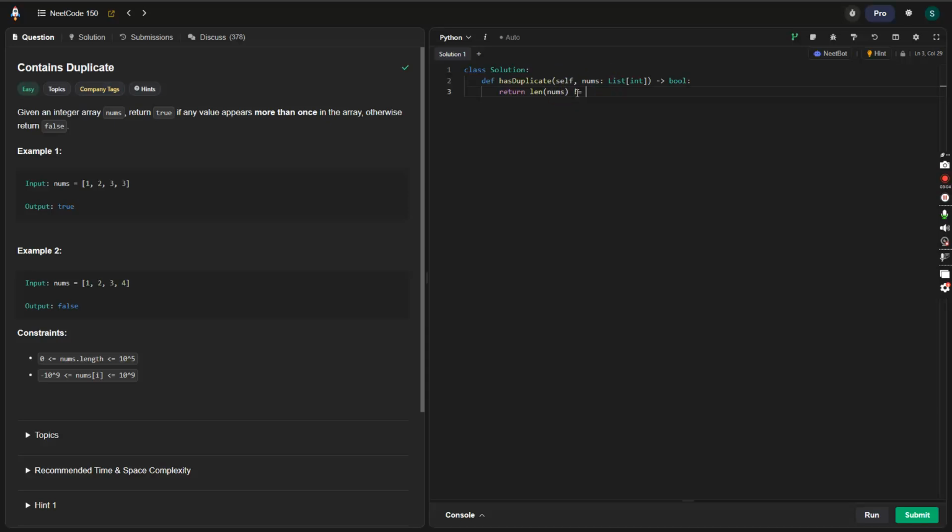Basically, if the length of the duplicate array does not equal the length of the set of the duplicate array, then we output true.